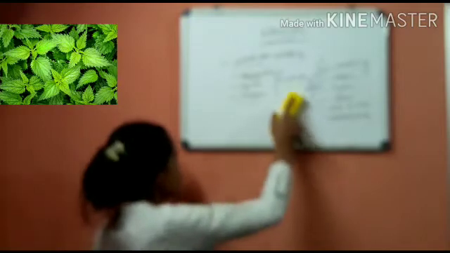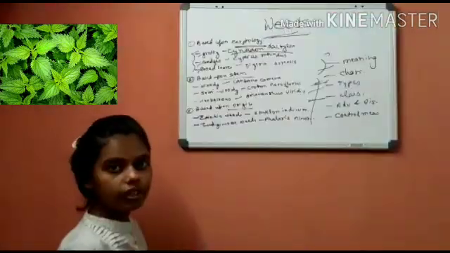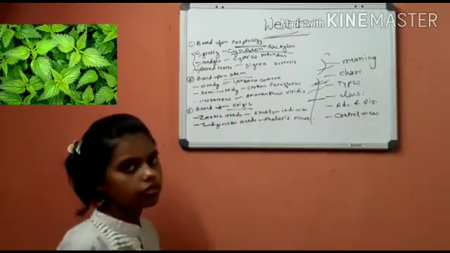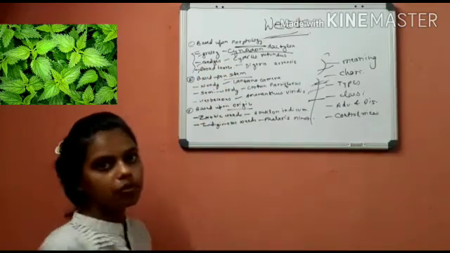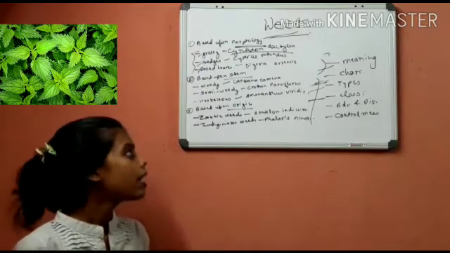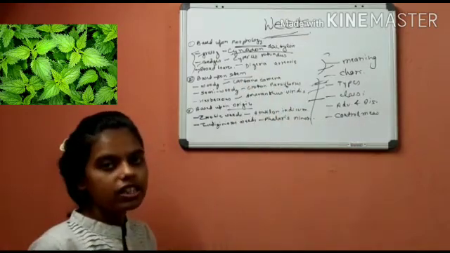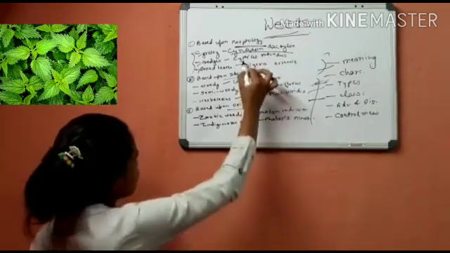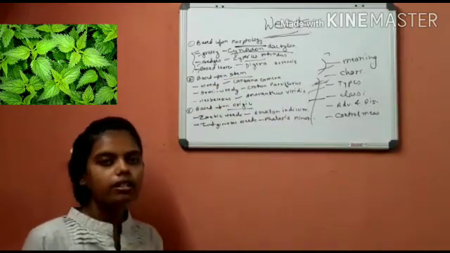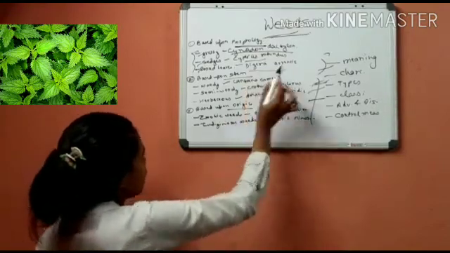Next classification we have is based upon morphology. First one is grassy, second one is sedges and third one is broadleaves. Grassy weeds are those which come from the grass family and have characteristics like long, narrow, pointed ends. An example is Cynodon dactylon. Under sedges, the weed is Cyperus rotundus, and under broadleaves, dicotyledon plants come under this classification. Example is Digera arvensis.